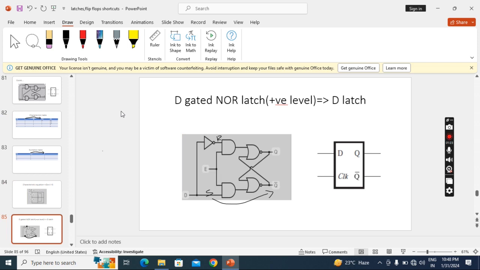Now we'll see the positive level D gated NOR latch, with the NOR latch part. Symbol will be same. So here latch part is NOR. Whenever this is NOR, I told driving part will be AND. But we have to observe two changes here. Here we have to connect inverter at R place, not at S place. Whenever this is NOR latch part, this change we have to do. And straight to the S we have to write Q bar. This is applicable everywhere, we know.